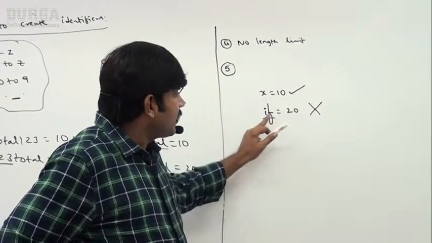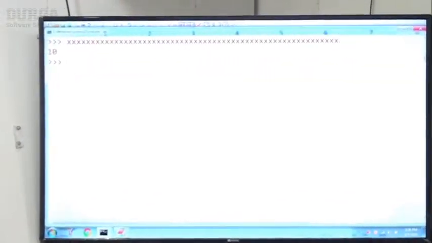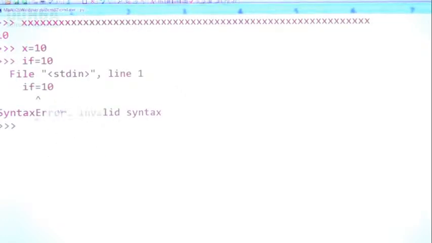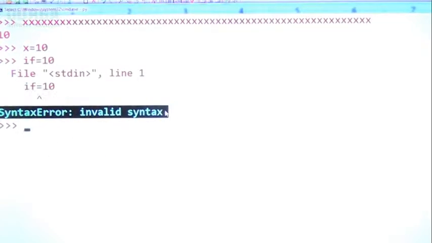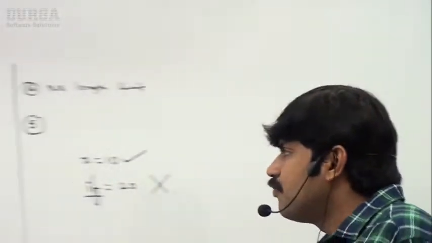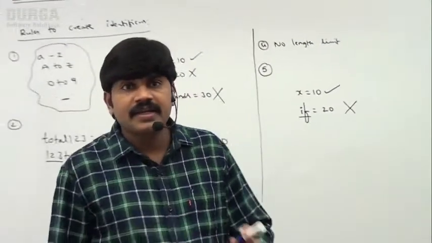Okay, this is another important point. Have a look once. I'm trying to take if x is equal to 10, valid, no issue at all. If I take if is equal to 10, we get a syntax error, invalid syntax, right? So these are various important conclusions you have to follow while defining identifiers.